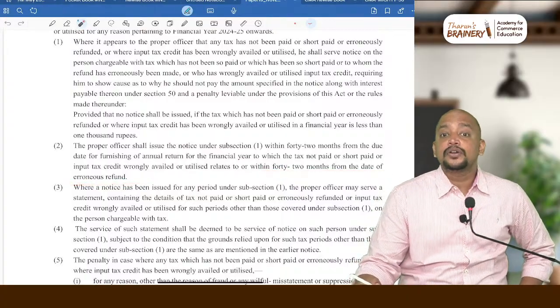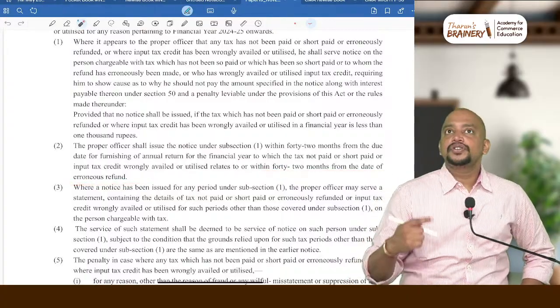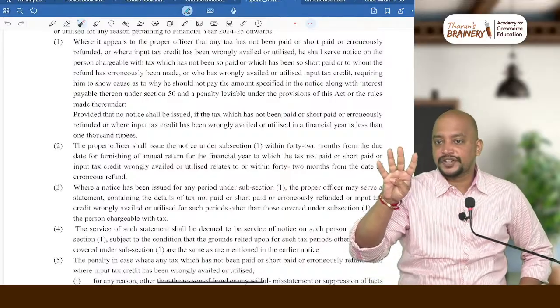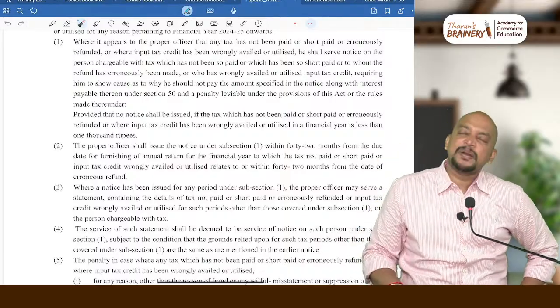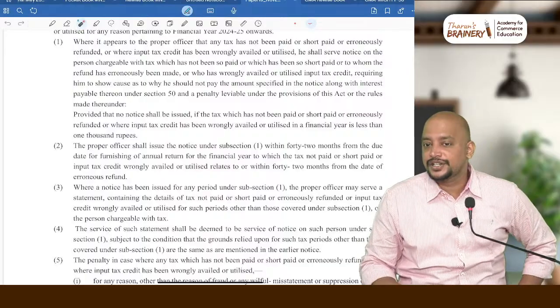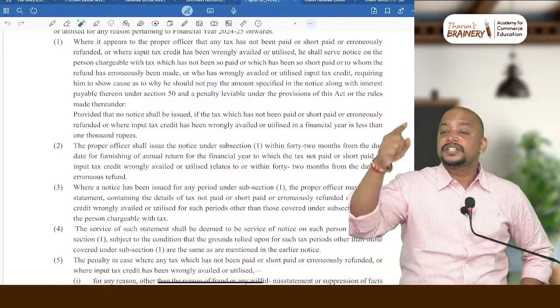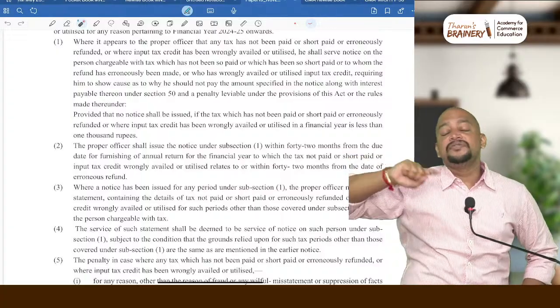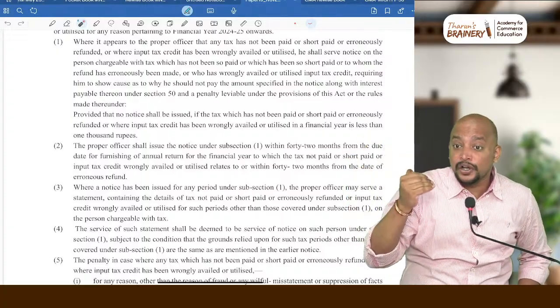Or 42 months from the date of erroneous refund. Usually, if it is the first 4 offences, what are the first 4 offences? Non-payment of tax, short payment of tax, wrong availment of ITC, wrong utilization of ITC, then it is 42 months from the due date of filing annual return. If it is erroneous refund, 42 months from the date of refund.